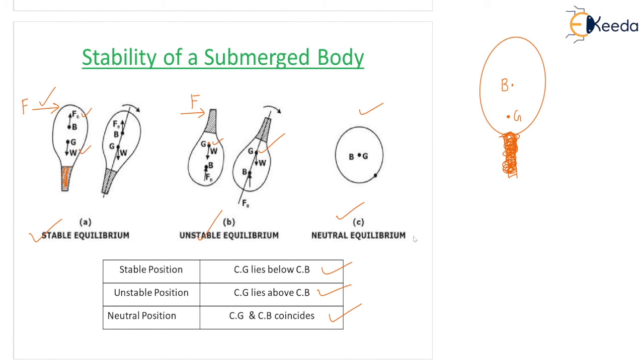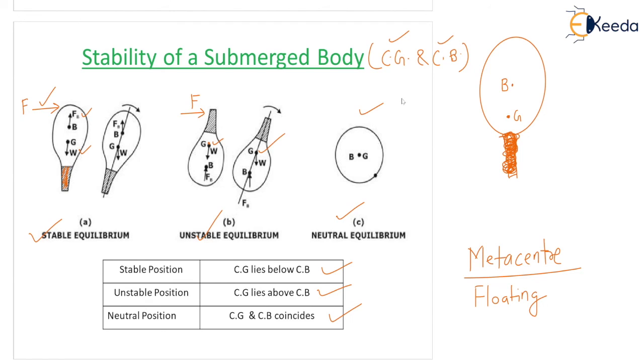So in this particular condition, we are not talking about metacenter. Very important. Metacenter will not be discussed here. Why? Because metacenter is only applicable for a floating body. But what we are discussing here is a submerged body. So in the case of a submerged body, the two important points are center of gravity and center of buoyancy. Okay. Only 2 points are sufficient to determine out of 3. Which 2 points? That depends upon the case. If it is a submerged body, then center of gravity and center of buoyancy. And if it is a floating body, then center of gravity and metacenter.